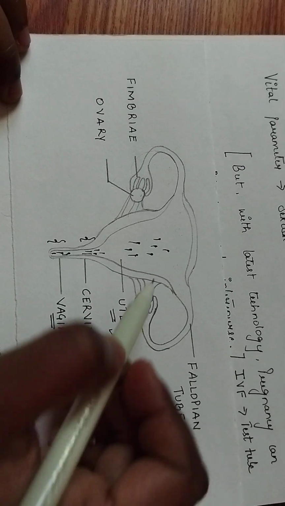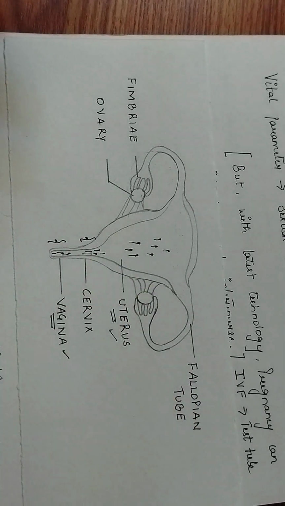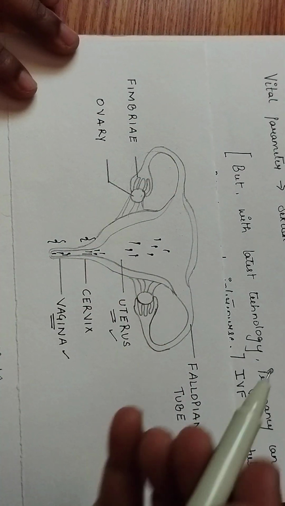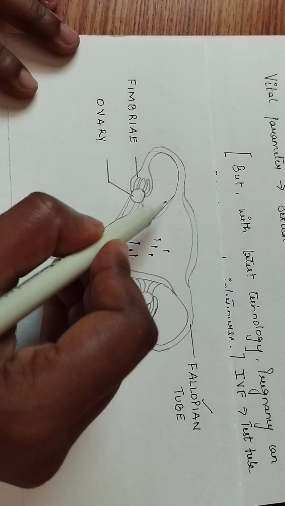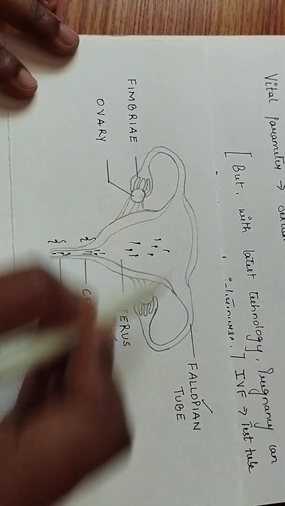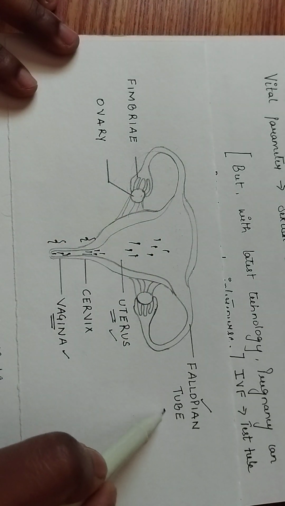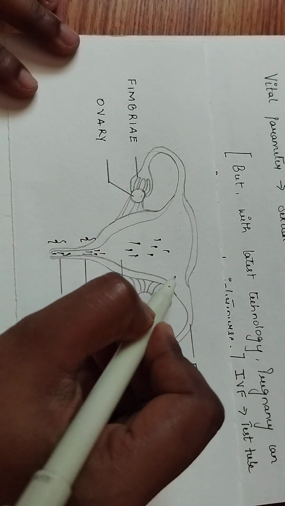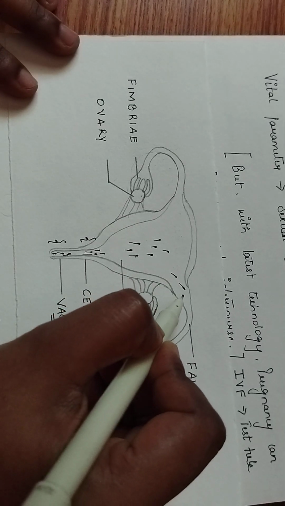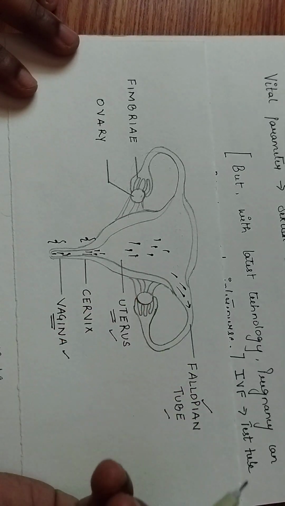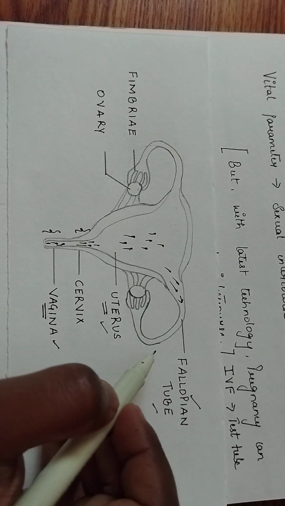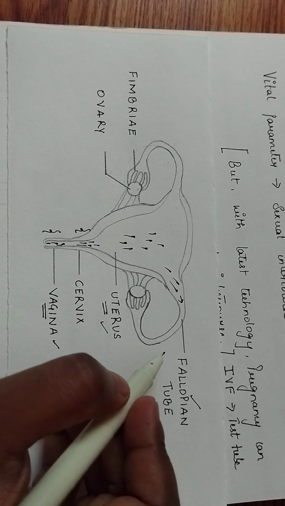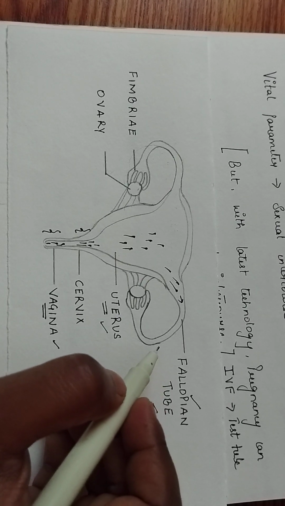And now what will happen? Now these sperms will split in two directions. So now they will enter the fallopian tube. This tube-like portion on either side is called the fallopian tube. Now the sperms will enter the fallopian tube. Why do they enter the fallopian tube? What is there inside the fallopian tube? Because inside the fallopian tube they will find the female gamete, which is the egg.